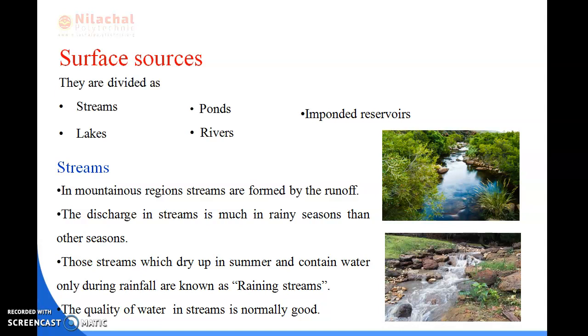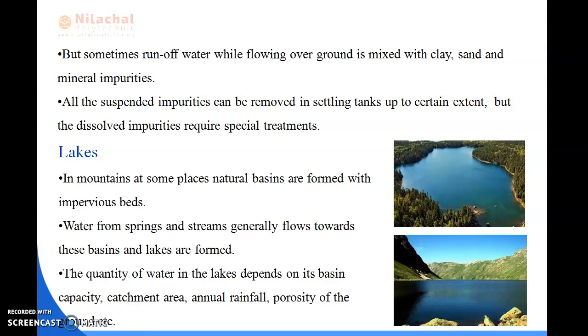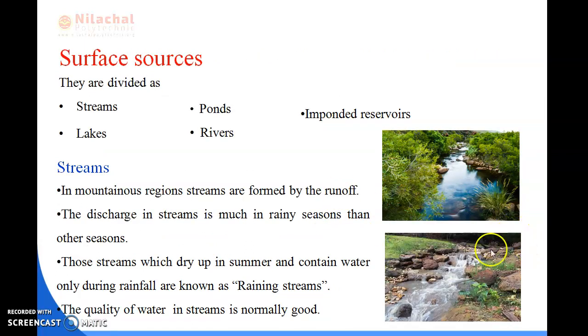These streams generally flow in valleys, but sometimes runoff water while flowing over the ground is mixed with clay, sand and mineral impurities. All the suspended impurities are removed in settling tanks up to a certain extent, and the dissolved impurities require special treatment. So these are the streams, and you can see the diagram of the stream here.